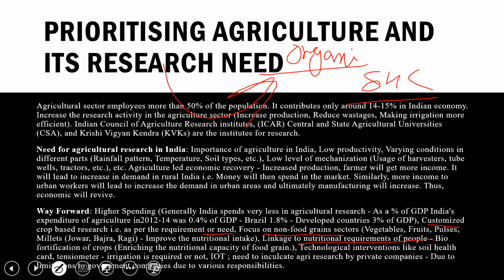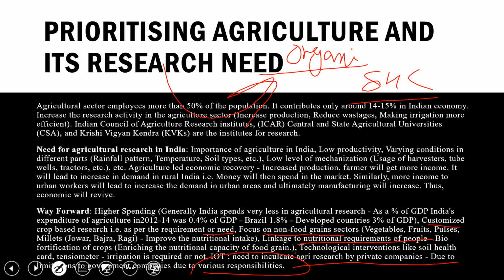Apart from that, it was given in the Yojana magazine. I will explain it also in the coming session. Okay, so biofortification of crops, as explained, need to inculcate agri research by private companies due to limitations of the government companies due to various responsibilities and all. Okay, so this was all about the prioritizing sector and its research.